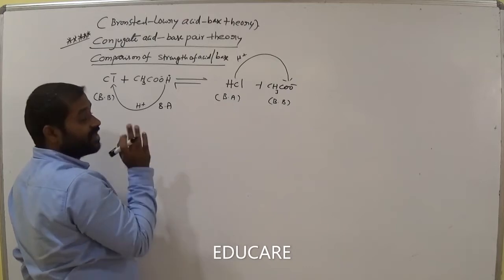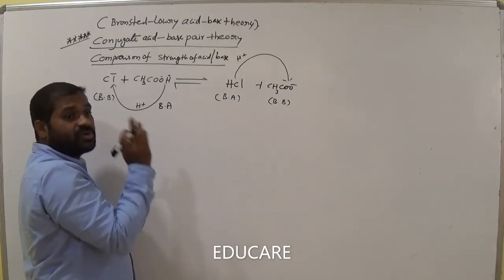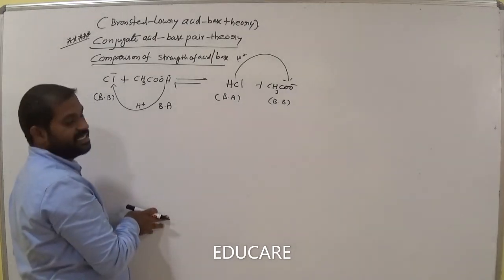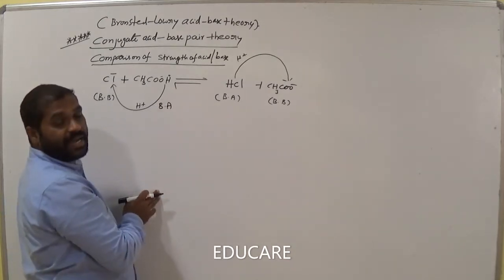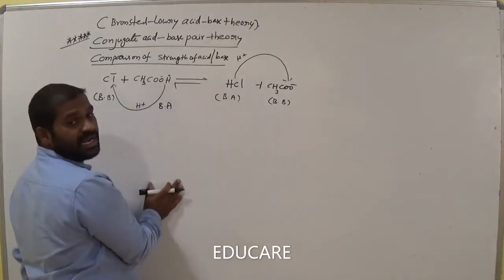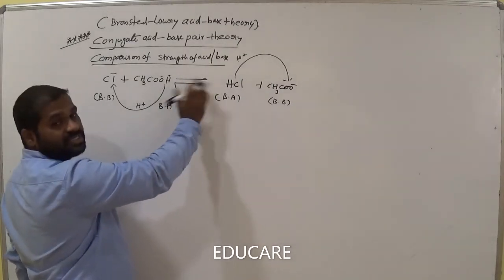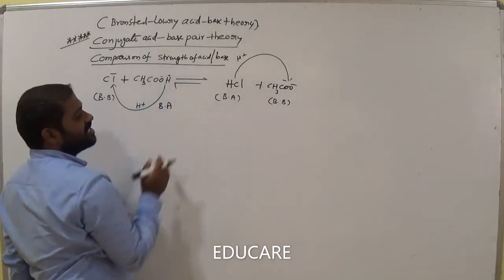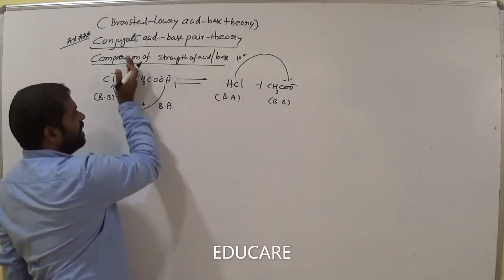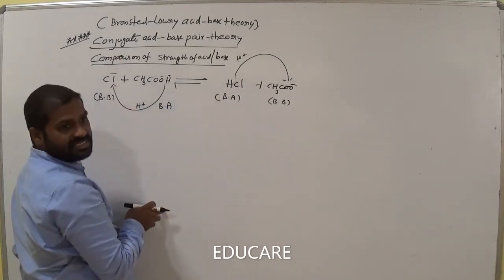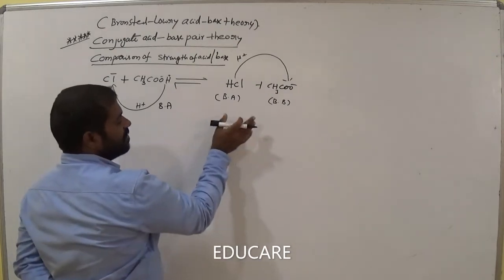Then we are able to compare which one is the stronger acid.